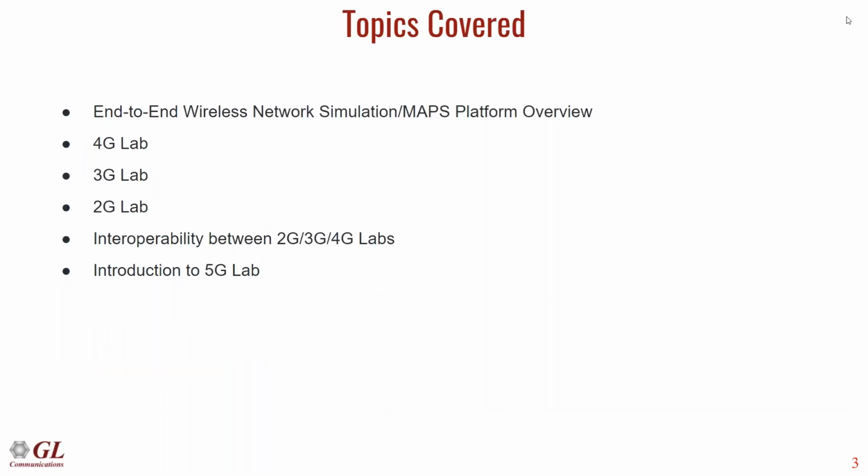The topics that we're going to cover during the webinar: we'll first give you an introduction to our end-to-end wireless network simulation tool. The tool is based on our MAPS platform, so I'll also give you a quick introduction to what the MAPS platform is all about. We'll go over each of the 2G, 3G, 4G, and the new 5G lab. We'll talk about some of the call scenarios that we can perform, what components will be involved, and so on. We will also talk about the interoperability tests that we can do between the 3G, 2G, and 4G labs.